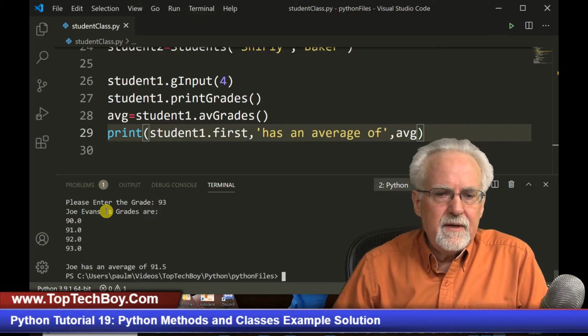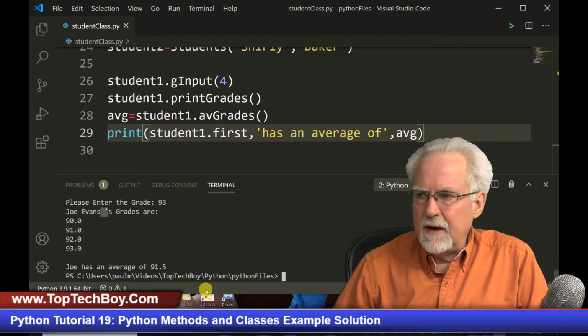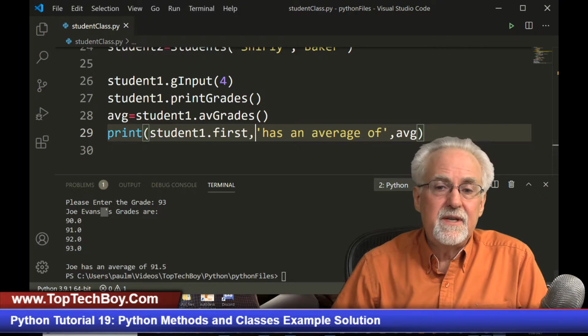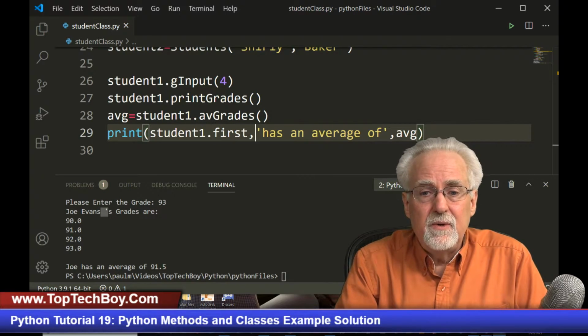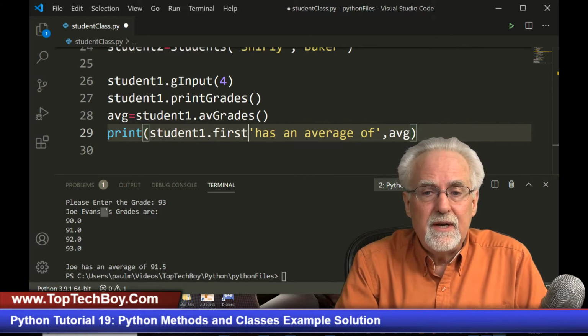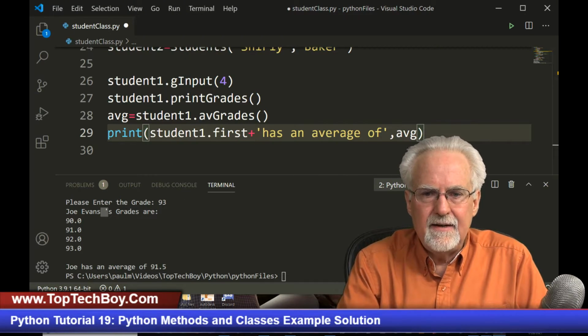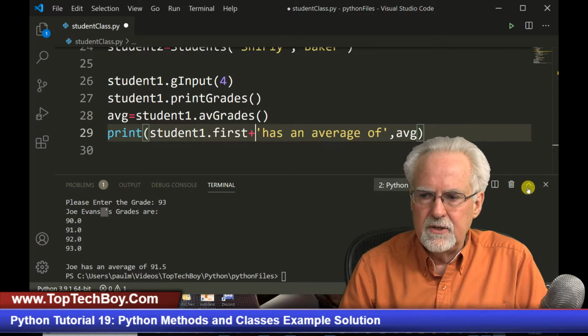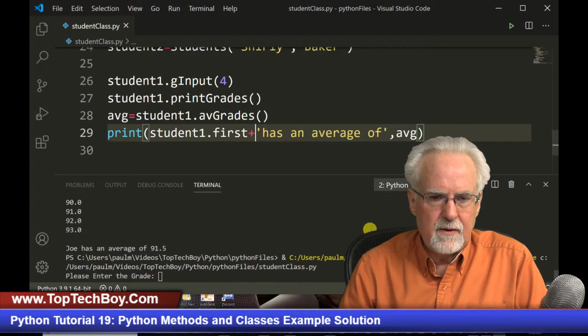Now, the one thing is I'm just kind of real picky about formatting, and do you see how that put that space after Joe Evans? So what I want to do is, student.first is a what? Student.first is a string, so I can just concatenate this string to that string, and then it should work. Let's give that a try real quick.